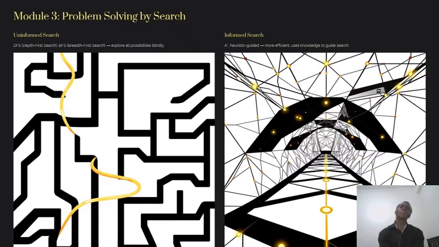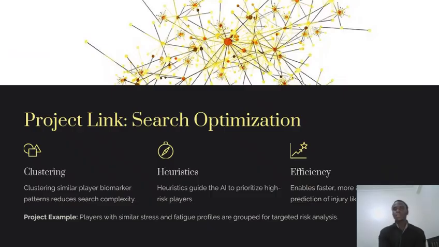So we get that problem, then we divide it into smaller manageable tasks, and this allows us to find the most probable injury type and its root causes if we want to go deeper into the problem. So we can also have search optimization.